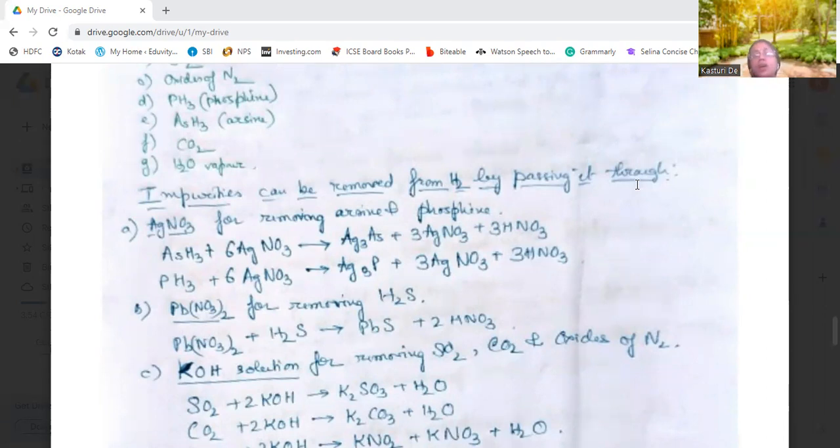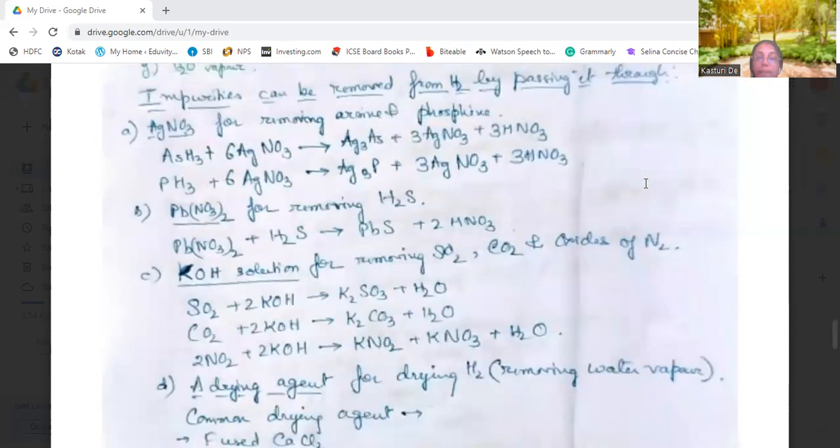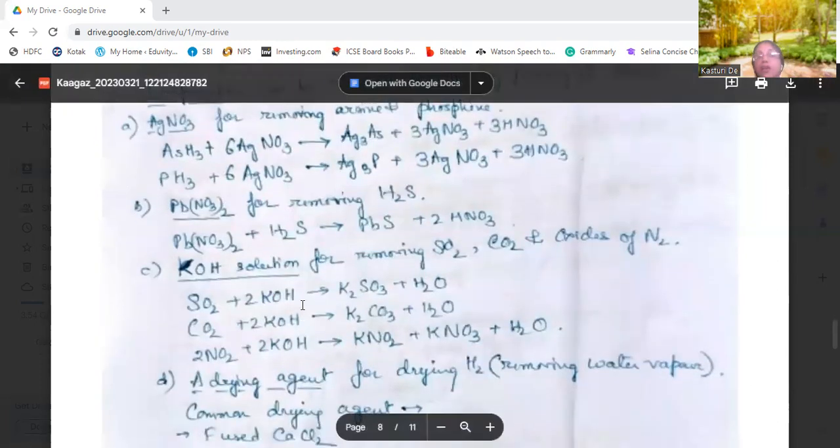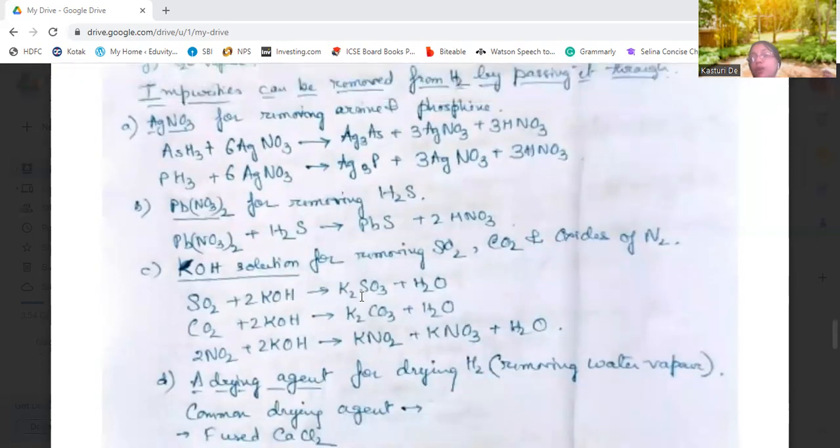Now, lead nitrate solution will remove what? H2S gas. It will absorb H2S gas, forming lead sulfide, and again nitric acid will be formed. KOH solution will remove 3 gases: sulfur dioxide, carbon dioxide, and oxides of nitrogen. Sulfur dioxide reacts with KOH to form K2SO3, potassium sulfite, and water.